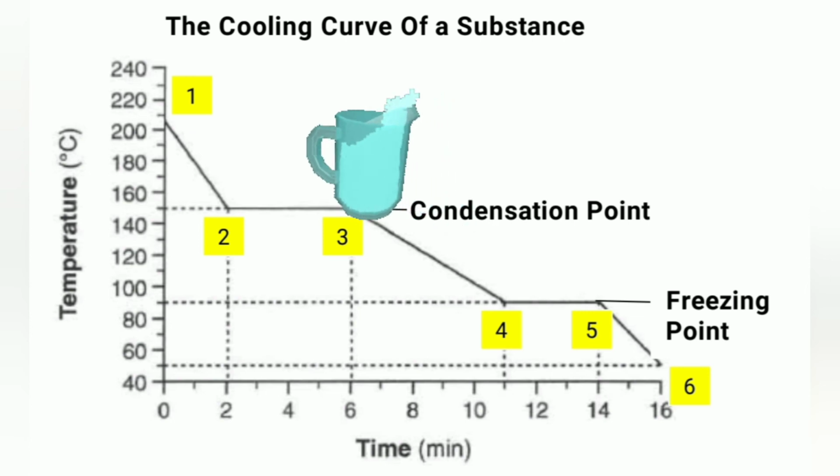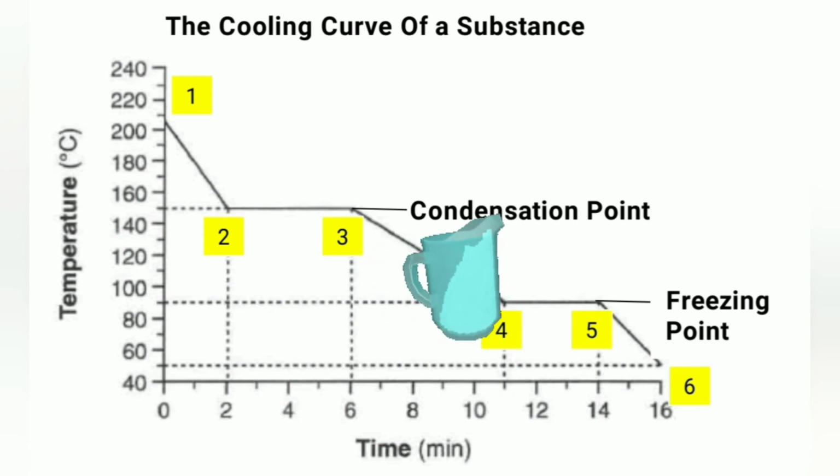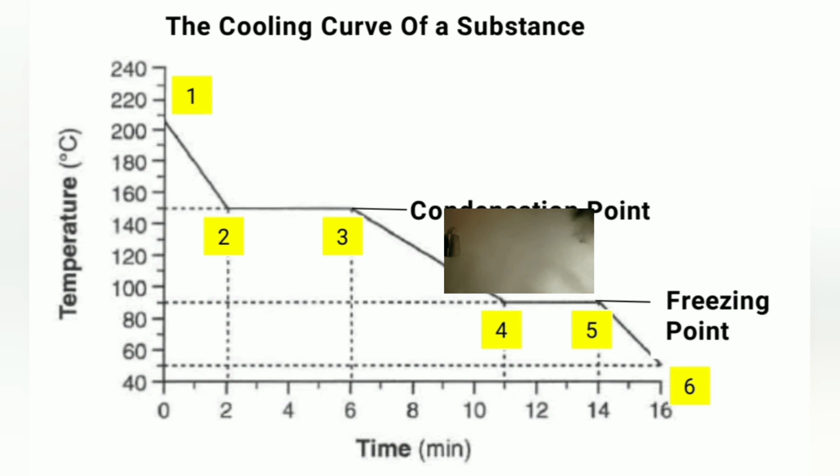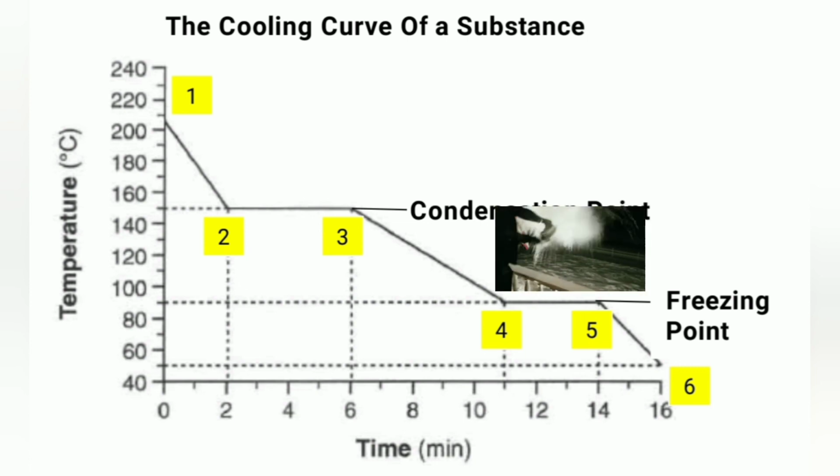All the gas particles have condensed into liquid. From point 3 to point 4, the substance exists in liquid state. The temperature decreases and the particles lose more kinetic energy and move slower. At point 4, the substance exists in liquid state. The particles have very little energy and begin to move closer towards one another. Liquid begins to freeze into solid. From point 4 to 5, the substance exists in both liquid and solid state.